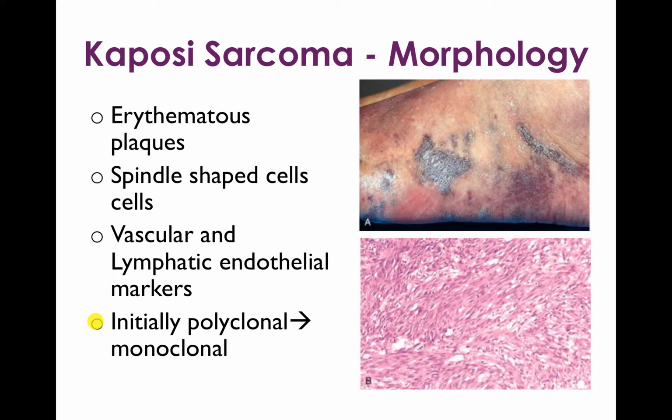Here's an example of the morphology of Kaposi sarcoma. It's got these erythematous plaques on sort of gross examination. And looking microscopically, you see these spindle-shaped cells, and if you were to do molecular markers on them, you would find vascular and lymphatic endothelial markers. These cells are initially polyclonal, and as they proliferate and the tumor sort of matures, eventually they become monoclonal.